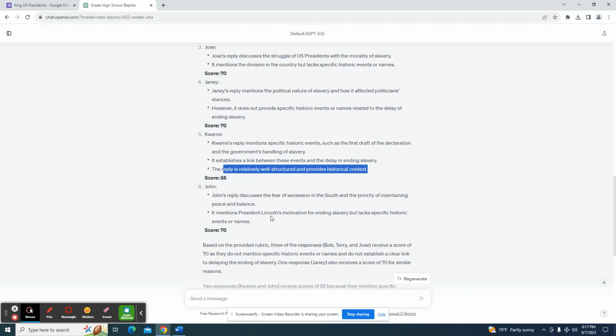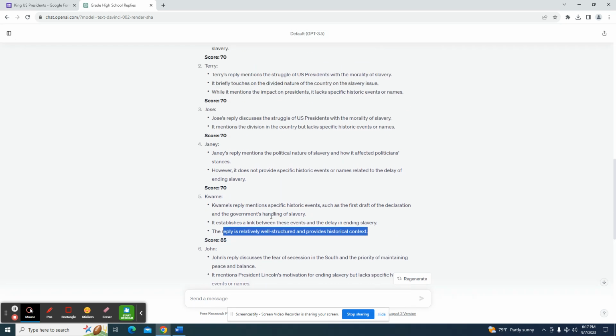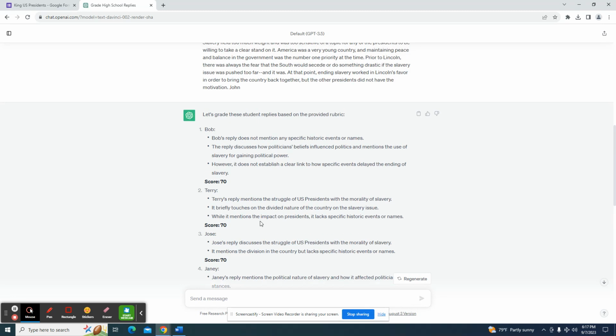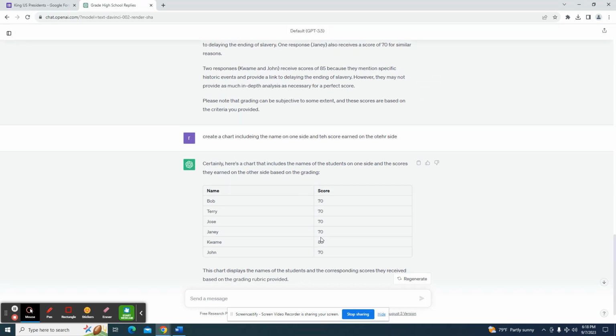And there you go. You're going to possibly have to change around some of the prompts you give it, but the more specific you are, eventually you can get this to do what it needs to do. And that's how to use AI to grade short answer replies.